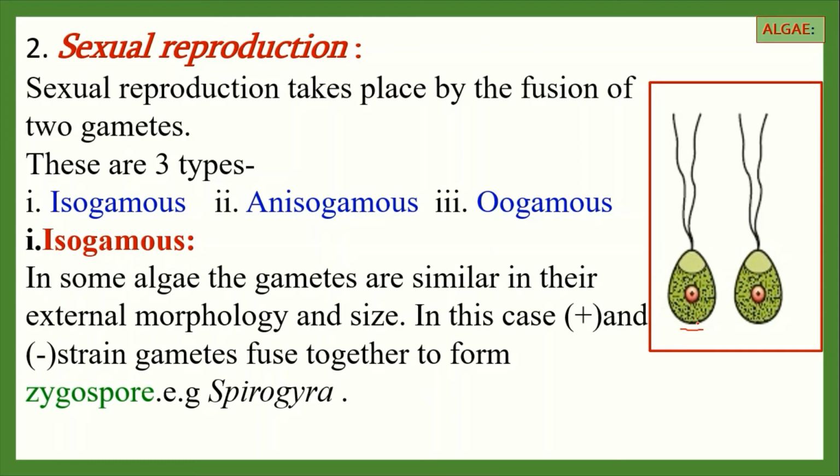In this case, the plus and the minus strain gametes fuse together to form a zygospore. Isogametes may be motile or non-motile. If flagella are present, it is motile, and if flagella are absent, it is non-motile.